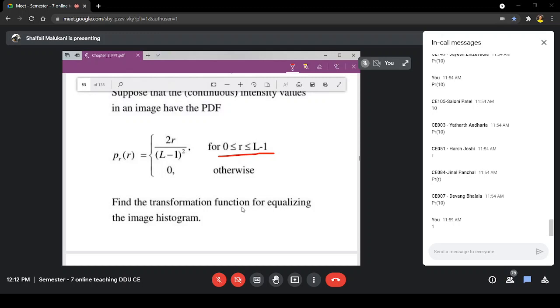That means which values have they asked you? What is the question to you? Are they asking PS or are they asking S? Transformation function is asked to you. That means what transformation I should apply over this so that an equalized histogram will be there. Are they asking S or are they asking PS? What is PS? What do you think? What is PS?